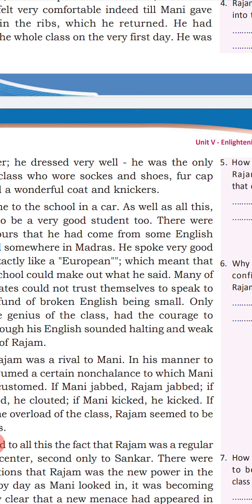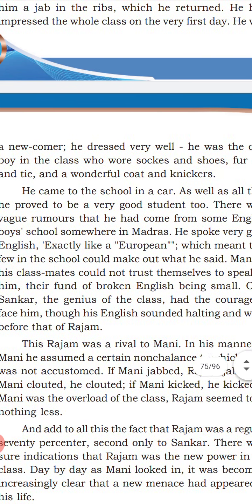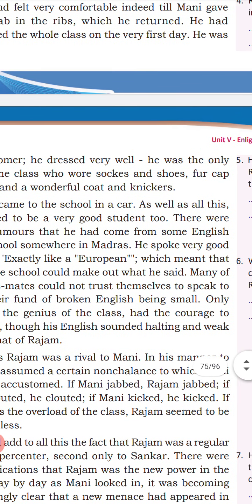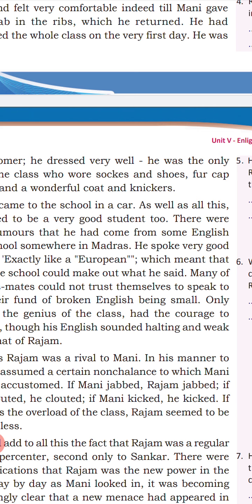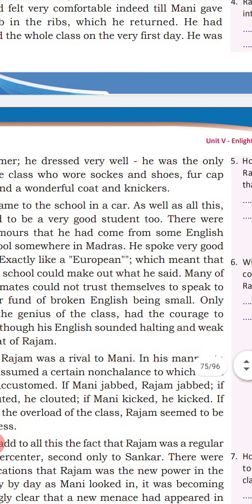And this Rajam, I think, is a very rich boy. As well as all this, he proved to be a very good student too, and he studied nicely. Everybody liked him. He got too many marks in the examination.